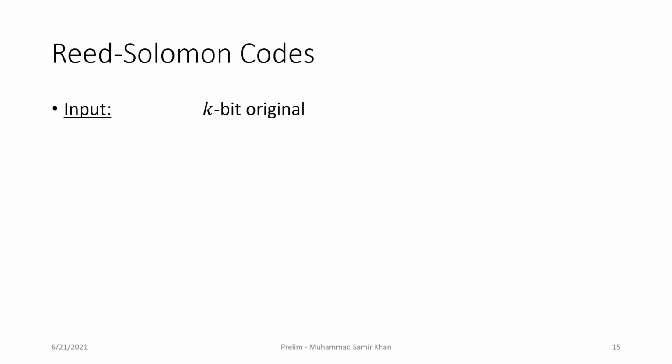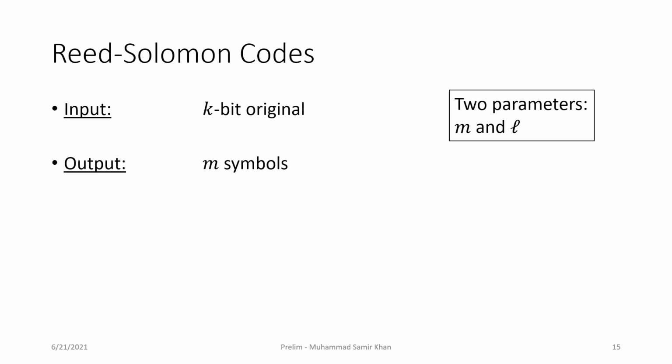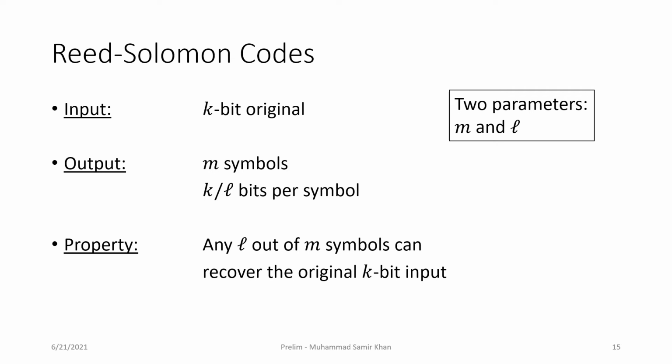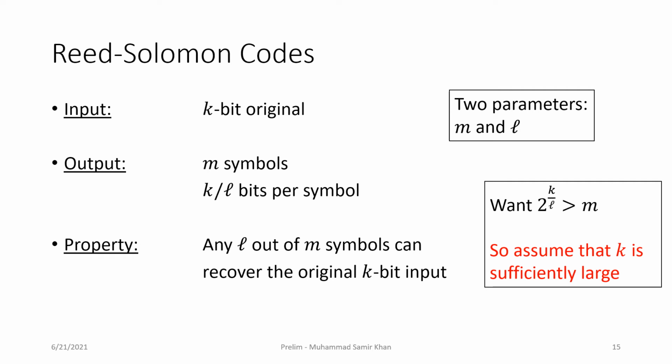Reed-Solomon codes convert k-bit inputs into code words with two parameters m and l. A Reed-Solomon code has m symbols, and each of these symbols is k over l bits long with the following property. Any l out of the m symbols can recover the original k-bit input. Now, for the Reed-Solomon codes to exist, we want 2 to the k over l to be greater than m. So we assume that k is sufficiently large for this to exist, and we are going to choose the parameters m and l next.